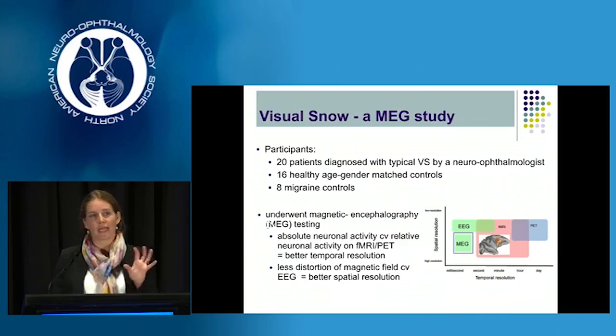etc. So the magnetic fields that we measure in MEG tend to be a lot more stable, and that gives us better spatial resolution and therefore better localization, which is what we want in trying to ascertain where the pathology lies in this disorder.